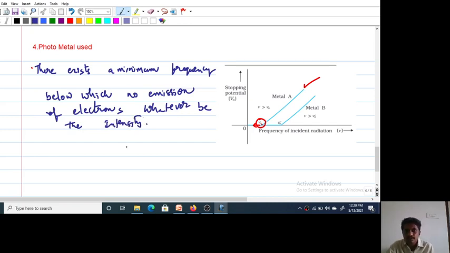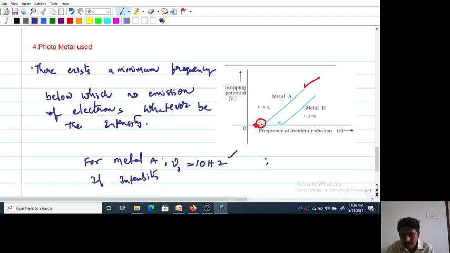For example, 10 Hz is the minimum for metal A, so nu naught equals 10 Hz. If the frequency of light is less than 10 Hz, no emission of electrons takes place.